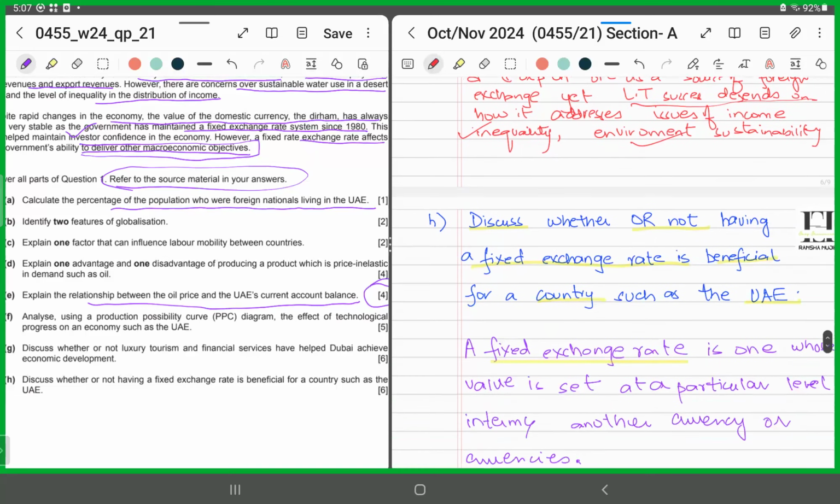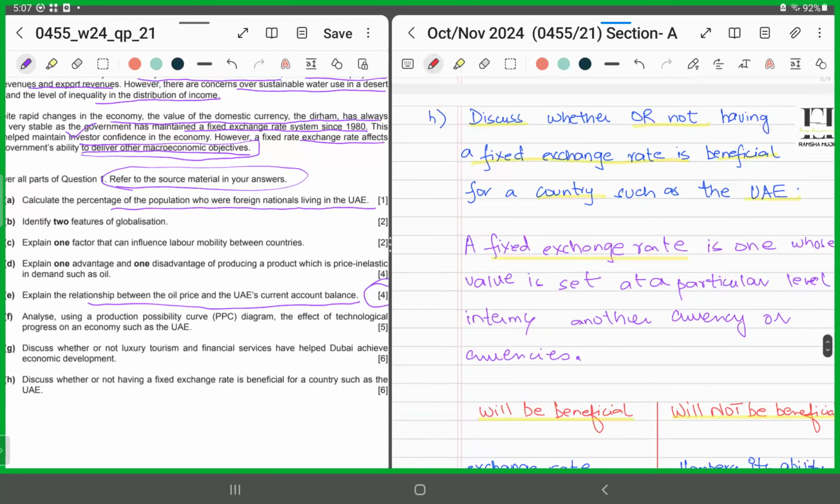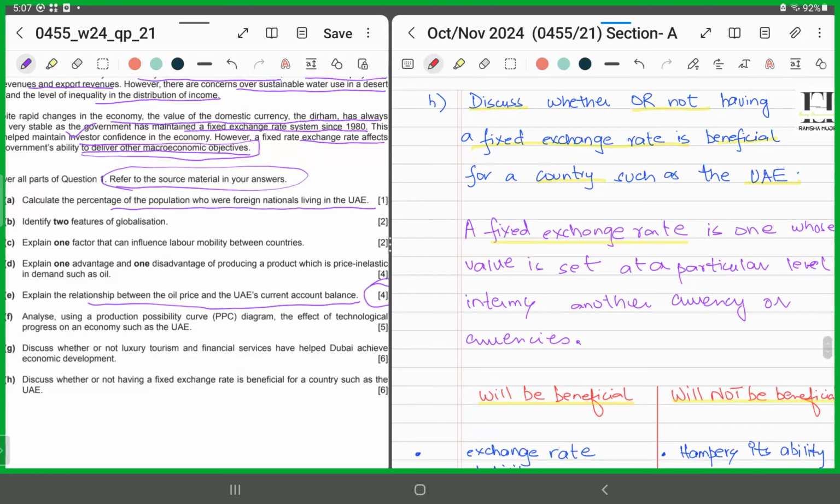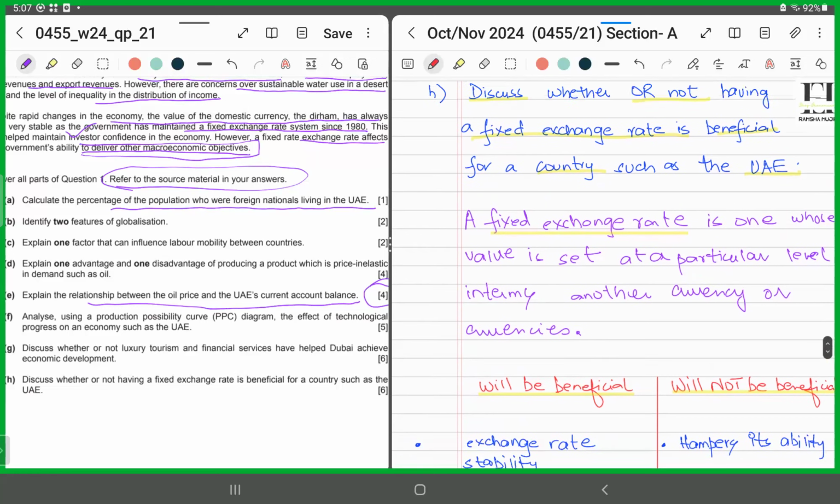Final part. H. Again, it's a discuss question. Again, it's a 6 marker. Again, you're going to follow the same way of answering the question like we did in part G. It's a discuss question. It's asking us to discuss whether or not having a fixed exchange rate is beneficial for a country such as the UAE. So now if the country has a fixed exchange rate, would it be beneficial for the UAE? If you say yes, tell me why. If you say no, tell me why, and wrap it up with a conclusion.